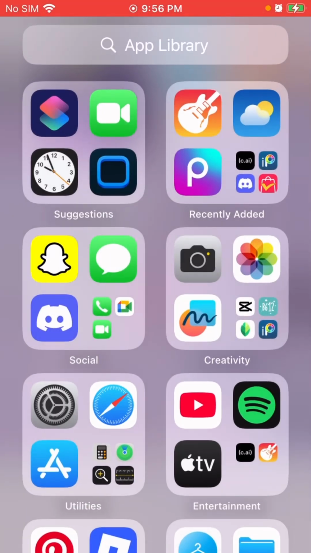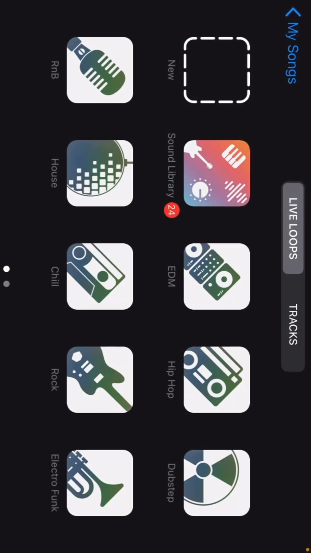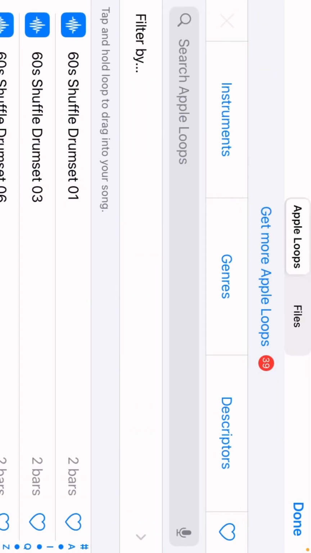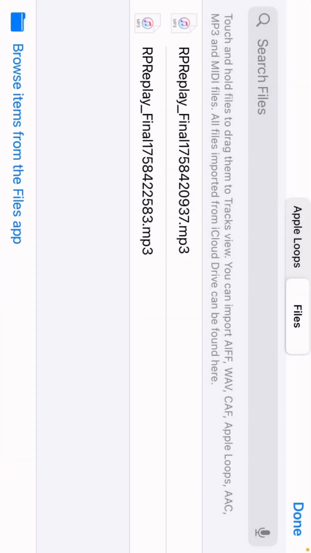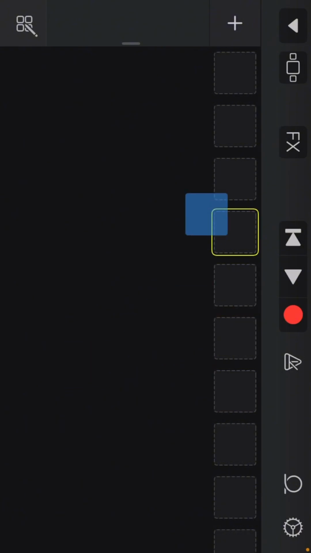Okay, now that's downloaded. You're gonna download GarageBand. Go on it. Press the plus. Press new. You're gonna press that loop button next to the settings button. Press files. Then you press browse from files app. Click whichever one. Then you click the most recent one. Then you drag it into the first square.